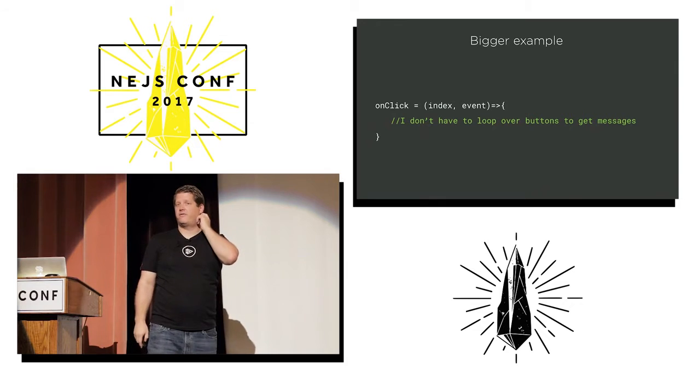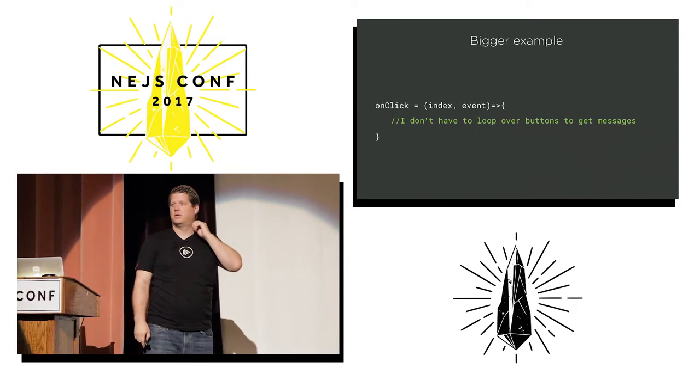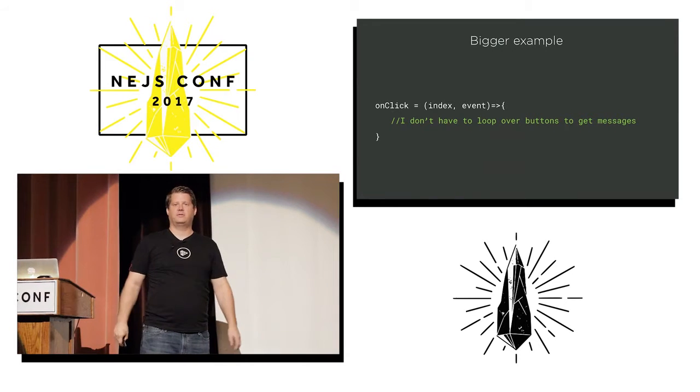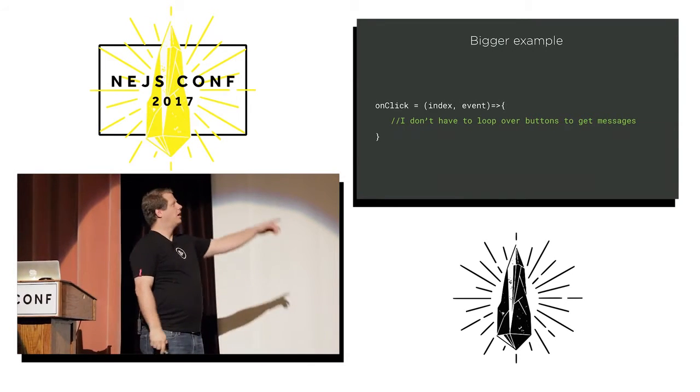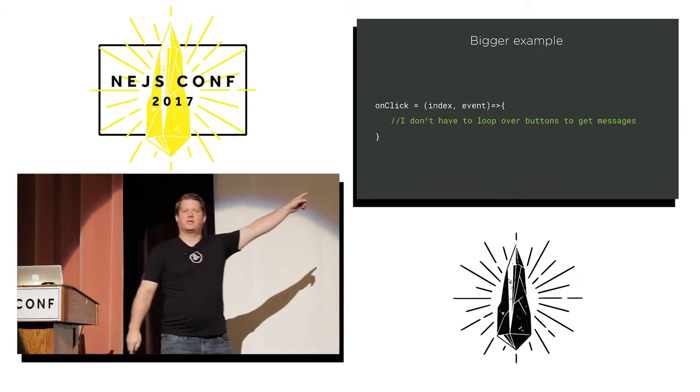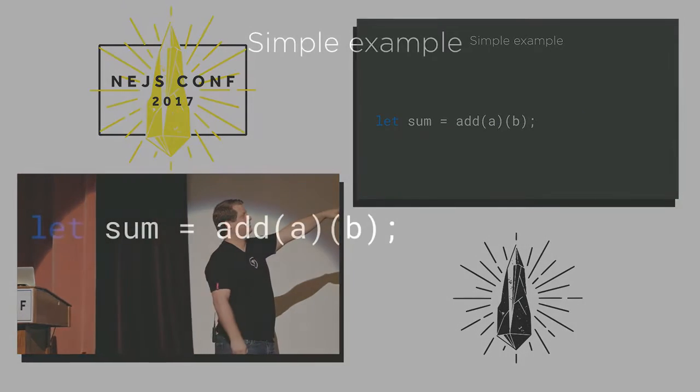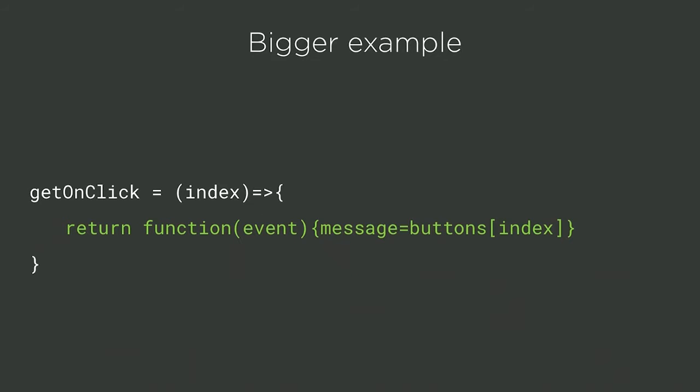But what does the on-click event handler pass me? Can I change the event handler? No, it's going to pass me event, no matter what I do. But I think we just talked about something that might fix my problem, right? I want that. So what you end up doing is, I have a getOnClick event, and my getOnClick event is going to pass me back a function that has access to index.